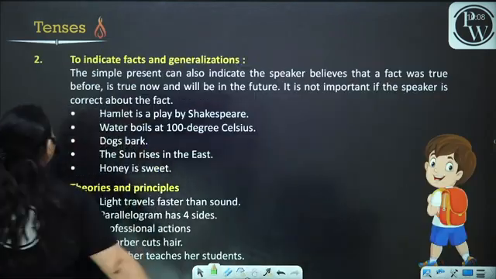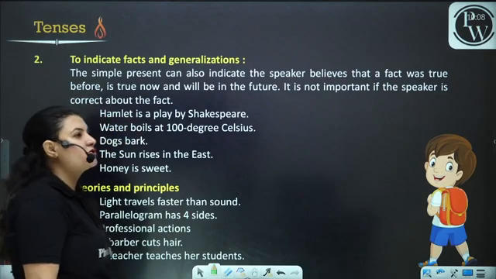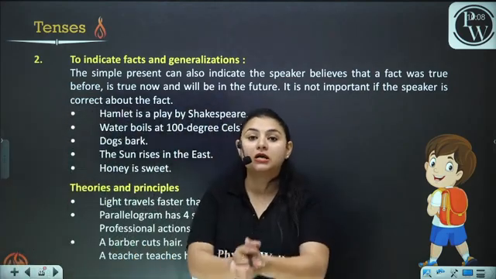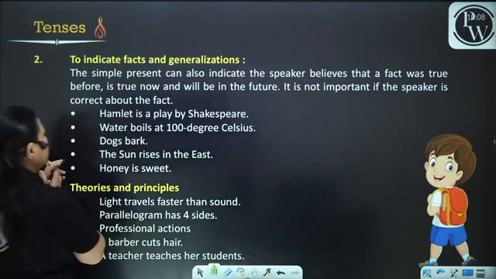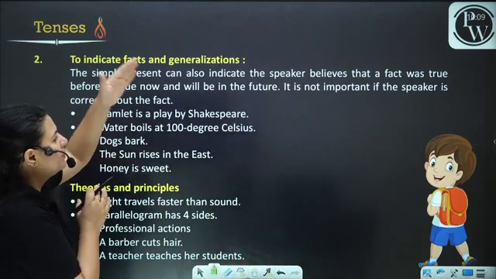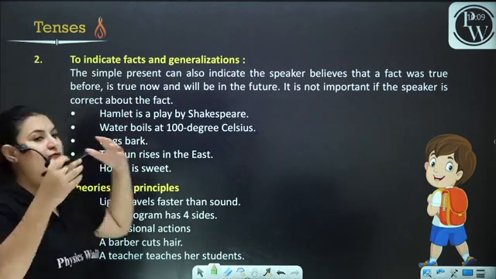Now, to indicate facts and generalizations, the general truths, the universal truths. The simple present can also indicate that the speaker believes a fact was true before, is true now, and will be true in the future.